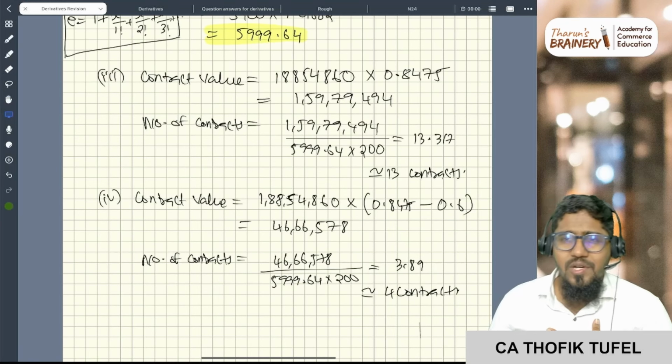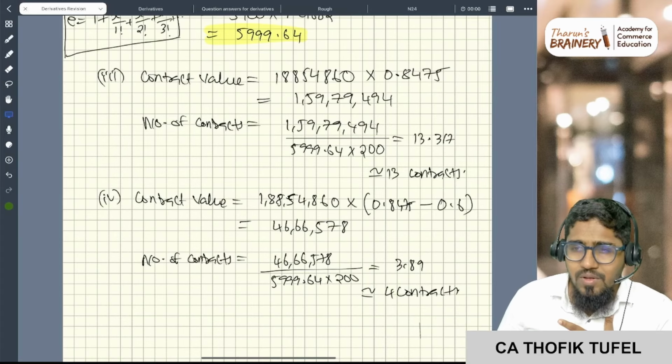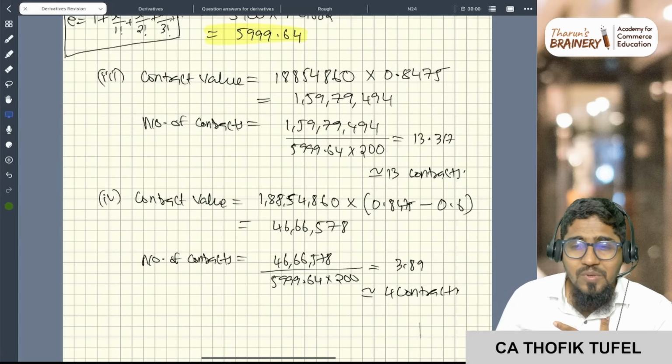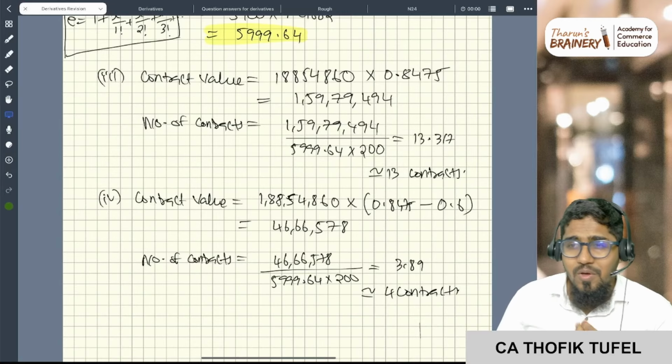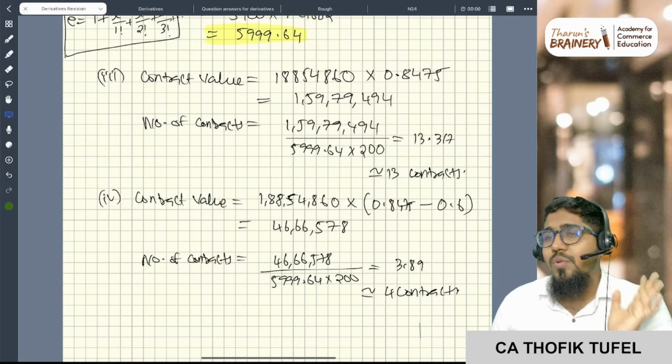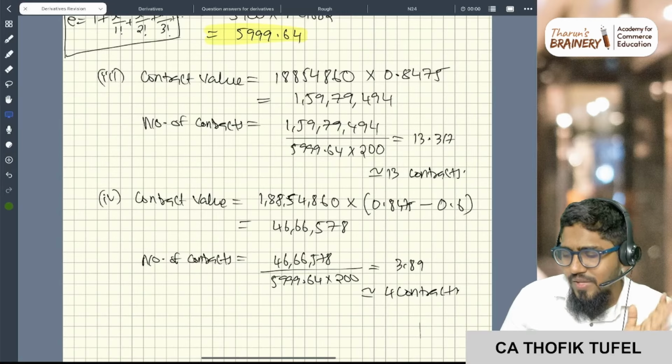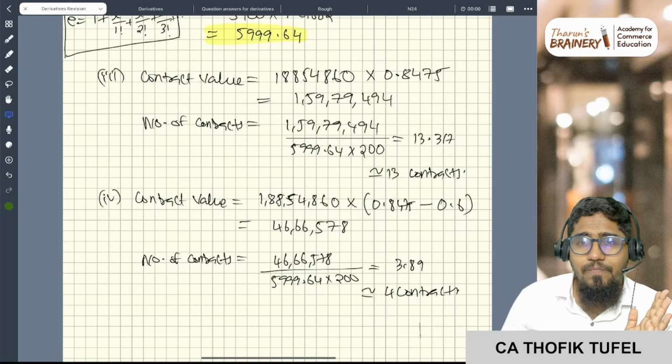Actually, till now they have not tested this 'to' and 'by' distinction in the examination, but I'm just telling you. If there is some sadist person who is setting the question paper, he may be testing it. It is not grammar, it is just reading the question properly. So that is what we need to understand here.